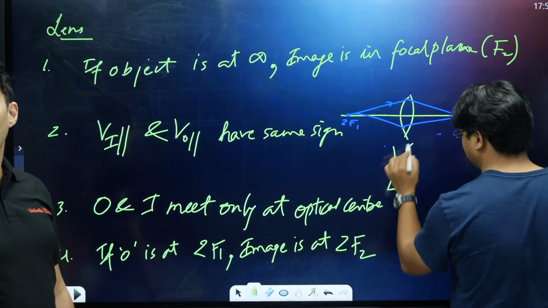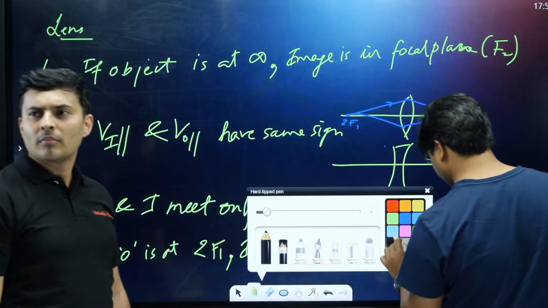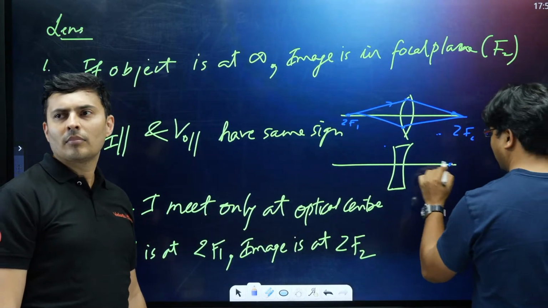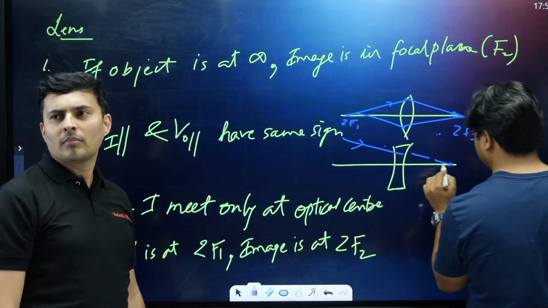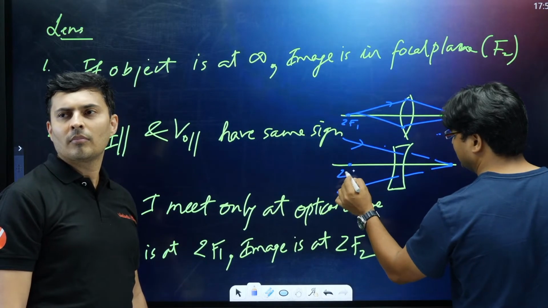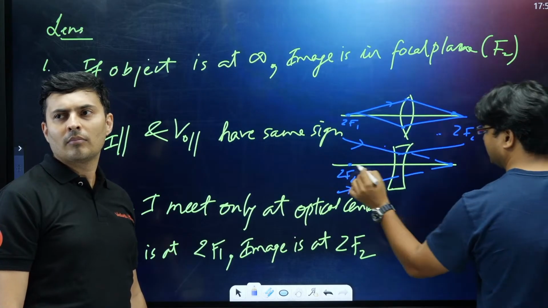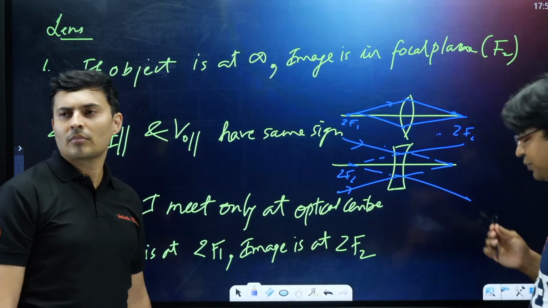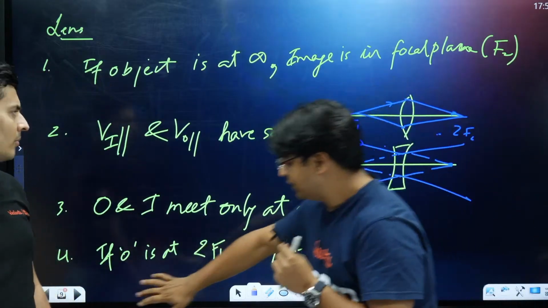For a concave lens also it is simple, but generally it doesn't strike the student, so I'm just drawing it here once. In case of concave, 2f1 would be a point like this, and the rays need to come from this side. Then we'll say that the object is at 2f1, and this will be 2f2, and these rays will diverge to appear to be coming from there. So this is what we are talking about. This fourth point is actually an important point. Okay, now let's go back.